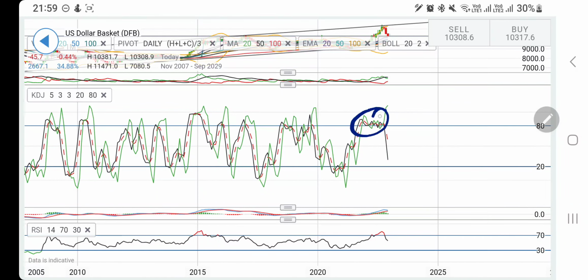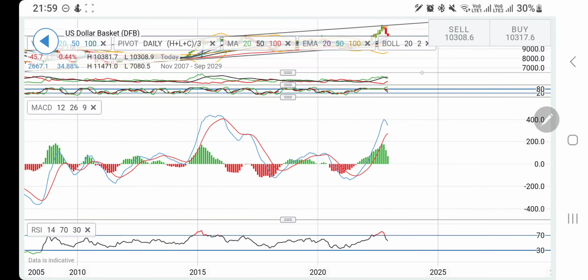On the monthly charts, if you see, this was extremely overbought. Now it is trying to get into the oversold zone. So possibly for the next couple of months, yes, we can expect it to close the month with red candles, and then possibly a reversal from there can be expected. Also look at the MACD. See this? This was the last crossover in 2015-16. Now it is again looking forward to a crossover. Possibly a few red candles from here might make it a little bit bearish for the next few months.